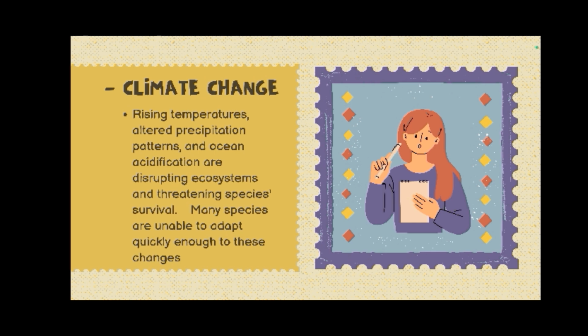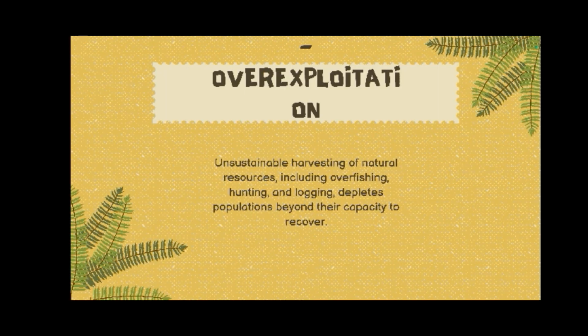Climate change is more of a newer side, but it is very impactful to our ecosystem because the rising temperatures and the unpredictable weather make it very hard for these species to adapt to the climate, which overall impacts their survivability. And last is overexploitation, unsustainable harvesting of natural resources, including overfishing, hunting, and logging, depletes populations beyond their capacity to recover.